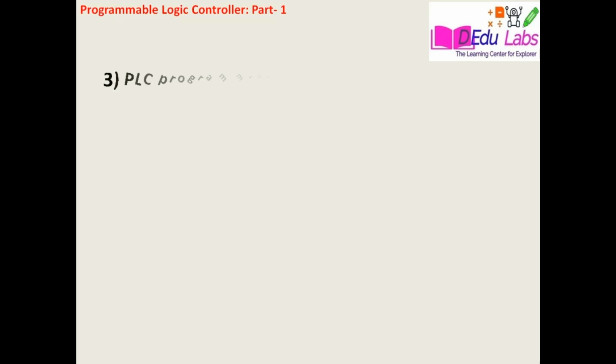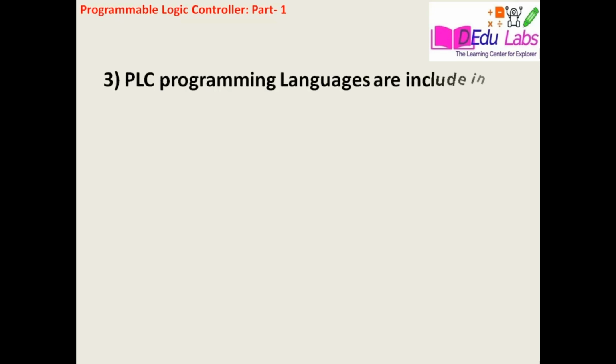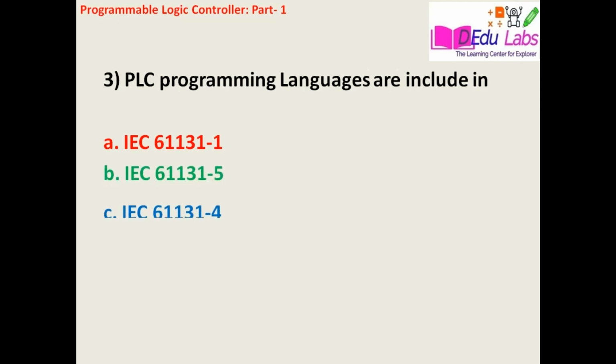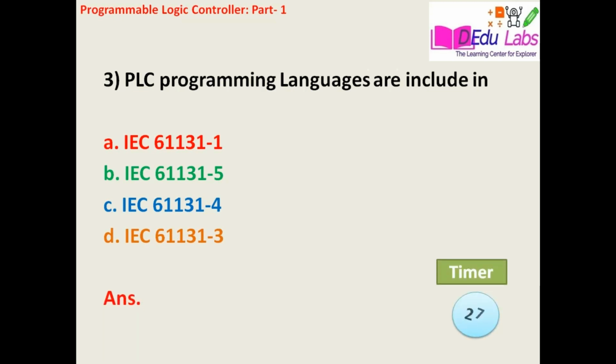Now third question. PLC programming languages are included in which section? That is A, IEC 61131-1, B, IEC 61131-5, C, IEC 61131-4 and D, IEC 61131-3. The answer is D, that is IEC 61131-3.